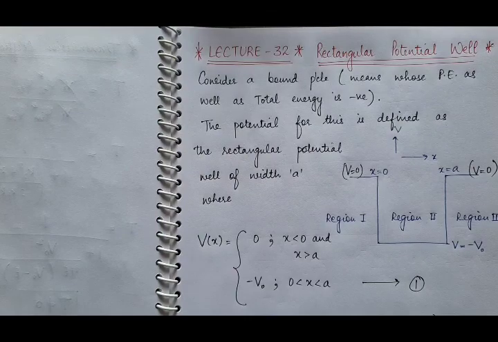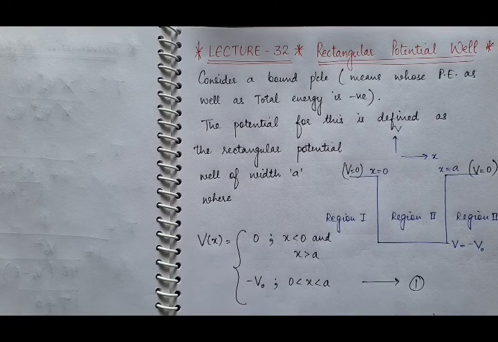Good morning, students. In this 32nd lecture of quantum mechanics, we are going to discuss the rectangular potential well. Here the particle will be a bound particle in the case of a rectangular potential well. So here we have considered a bound particle. Bound particle means one whose potential energy as well as total energy both are negative.